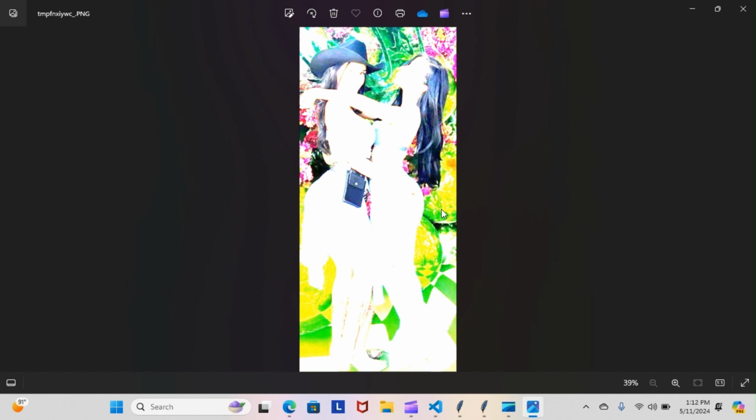I'm not an artist myself. Well, not that kind of an artist, but I think it came out beautiful as an art piece. As you can see, it took the focus off of the people. You can tell the people are there, but now it's more focused on the colors that they represent and the colors that make up the image. I think it's just a beautiful contrast. So you know the people are still there, but it takes the focus off of them and it makes you focus on the coloring around the images that makes everything come to life. Like I said, the black hat, the black hair, and the black belt, I think that goes beautifully with the white contrast of the images here, and then it fits perfectly with the colors in the back.